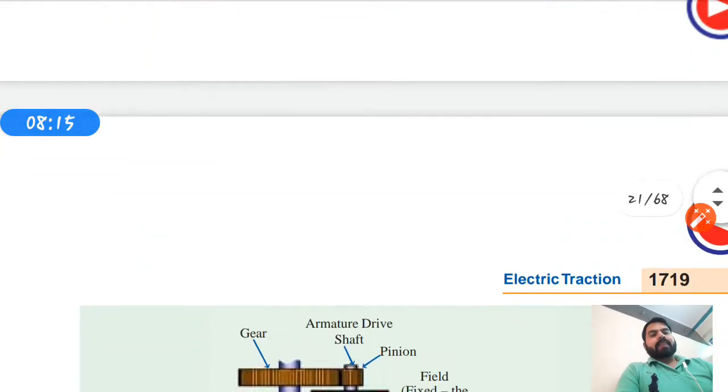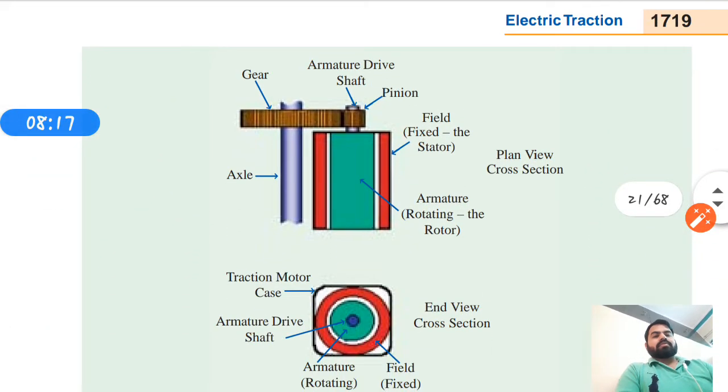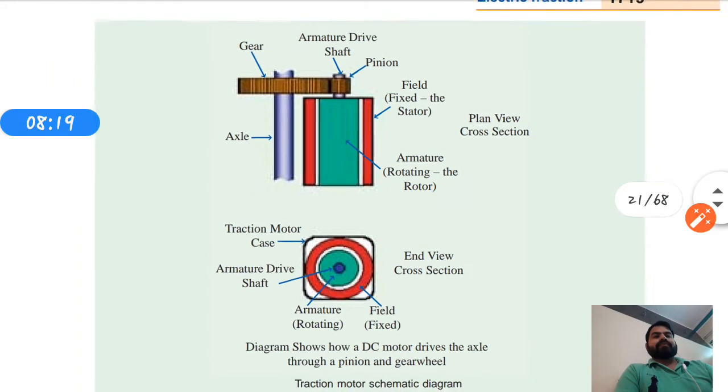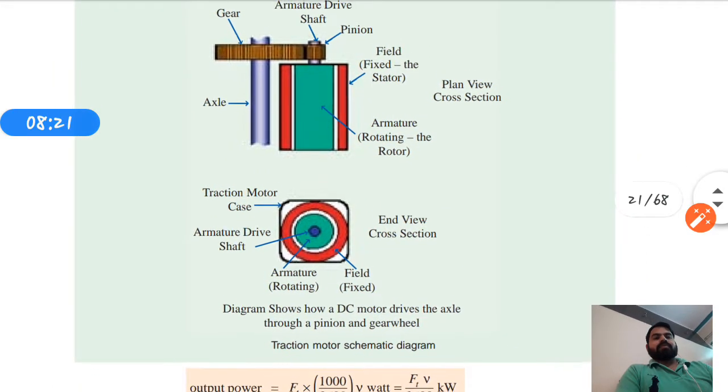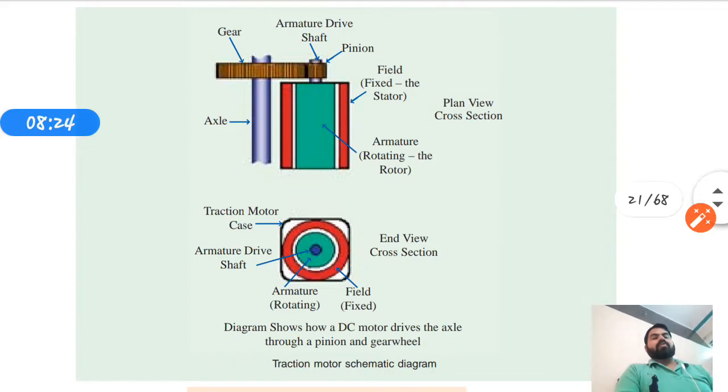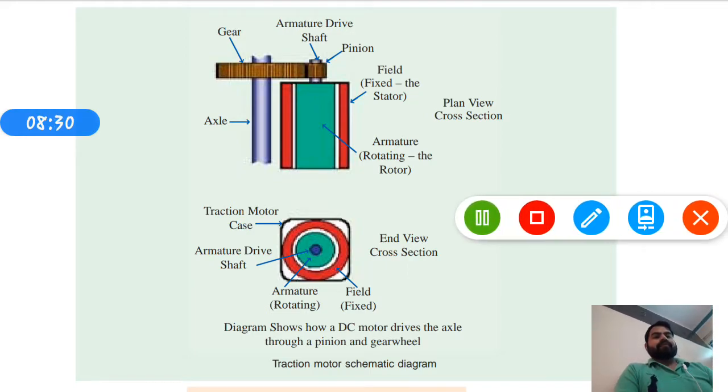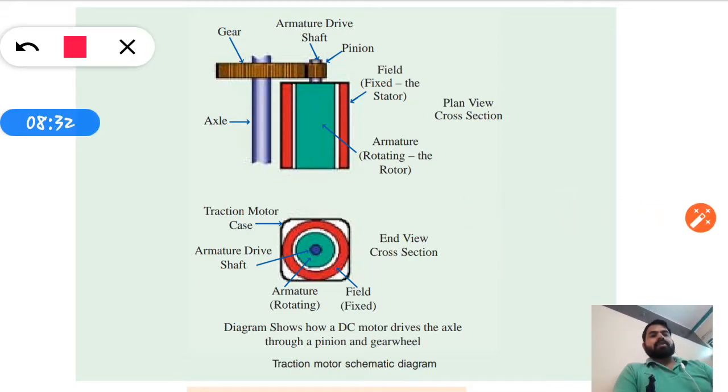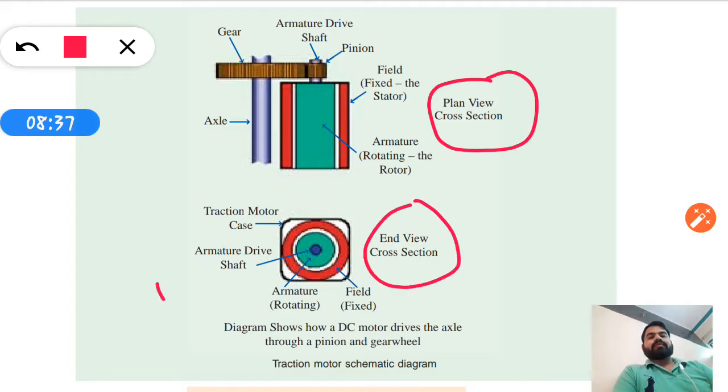This is the traction motor schematic diagram. This is the plan view cross section and this is the end view cross section.